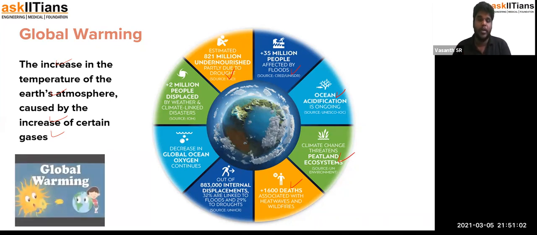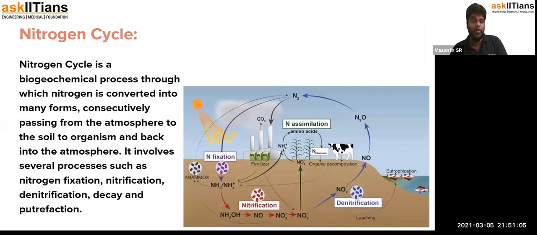Okay. So the next topic after global warming is the nitrogen cycle. This is one of the biogeochemical cycles. Nitrogen is also one of the abundant chemical substances present in the atmosphere. We have already learned about it, somewhere around 78%. Plants require nitrogen, and that is one way other organisms actually procure nitrogen. So nitrogen exists in different forms. The nitrogen that is present in the atmosphere cannot be absorbed by the plants directly.